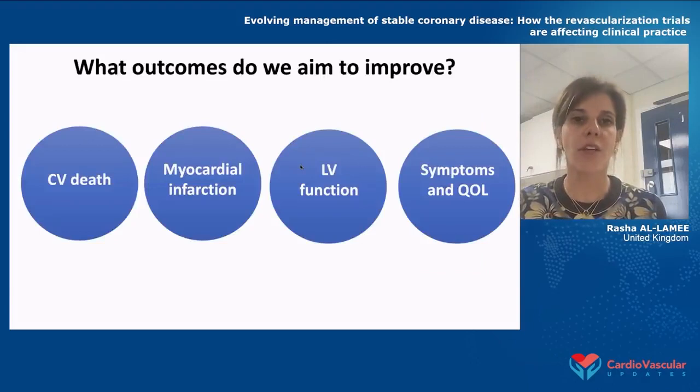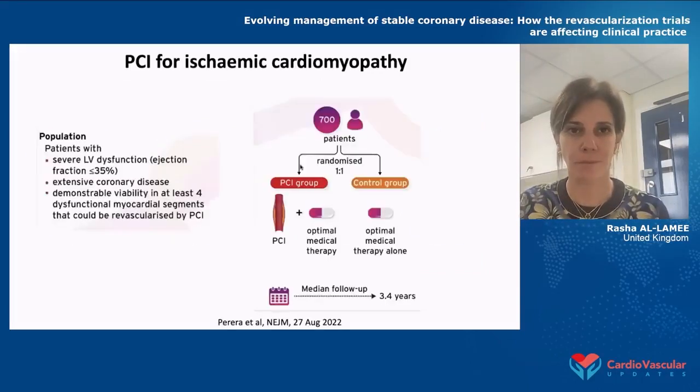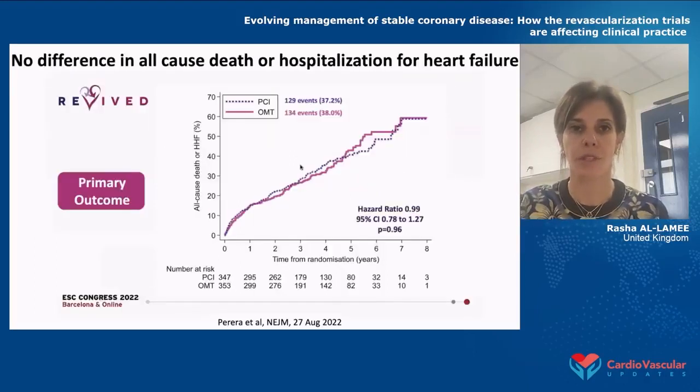So let's look at the other outcomes that we might aim to improve. The next one is LV function. And the data from this really comes within this last year. We have seen the first trial of patients with ischemic cardiomyopathy comparing angioplasty to medical therapy alone. And what they found in the REVIVE data set was no difference in all-cause death, or hospitalization for heart failure in these patients. And again, this was a little bit of a shock.